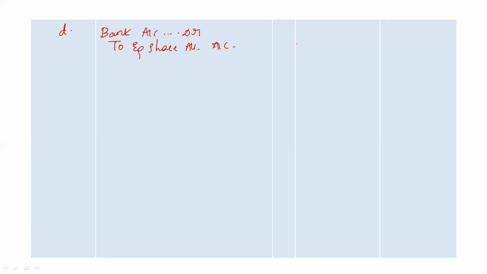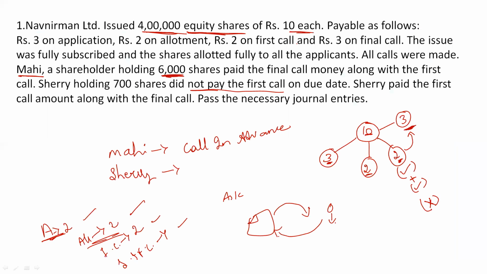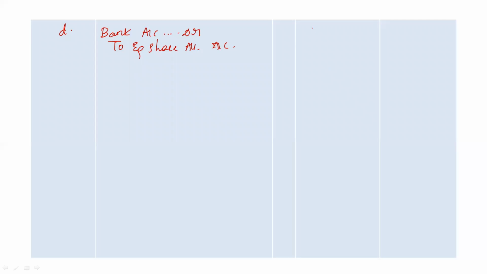So there are no call scenarios during allotment means what? Everybody has paid the allotment amount. Nobody has failed to pay the allotment amount. So during allotment process, there are no calls in arrears, no calls in advance, nothing. So directly company asked to pay 8 lakh rupees and shareholders paid 8 lakh rupees.